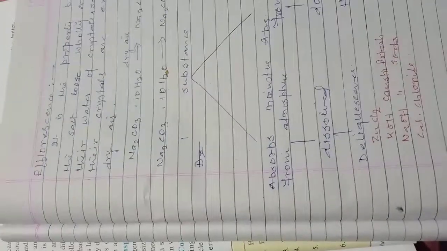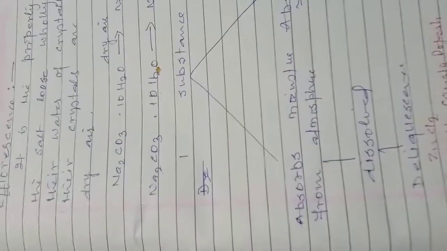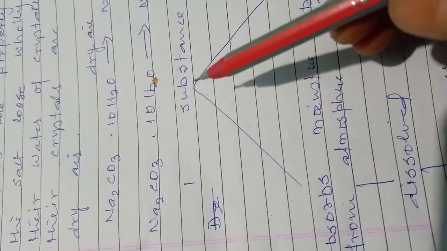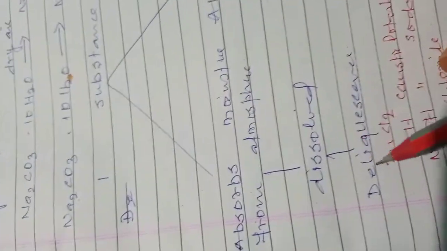Similarly, there are two types of substance. One is deliquescent, another is hygroscopic.